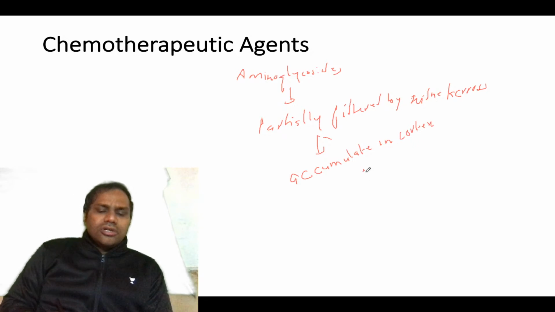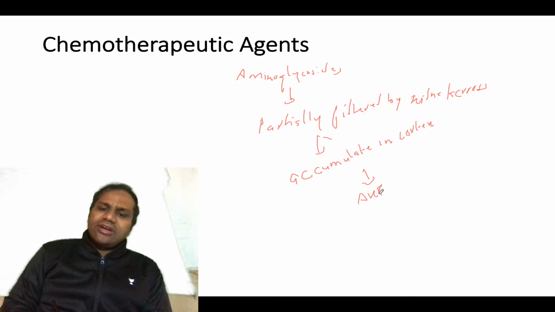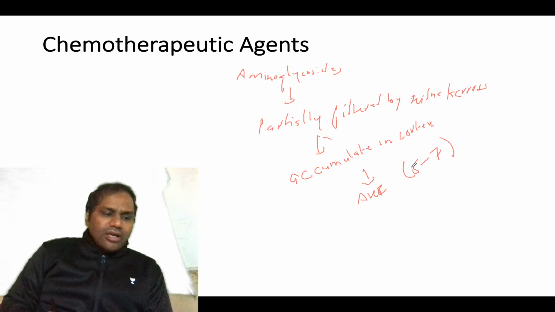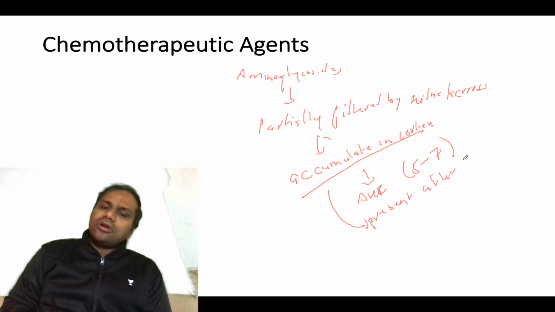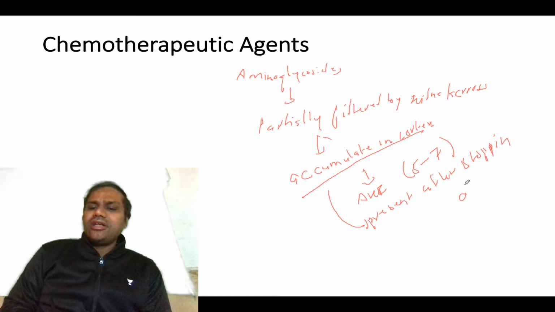Okay, so these aminoglycosides accumulate in the cortex, and hence this AKI will manifest after 5 to 7 days. And remember, since this accumulates in the cortex, it can present even after stopping of the drug. Now this becomes a high yield point, okay.